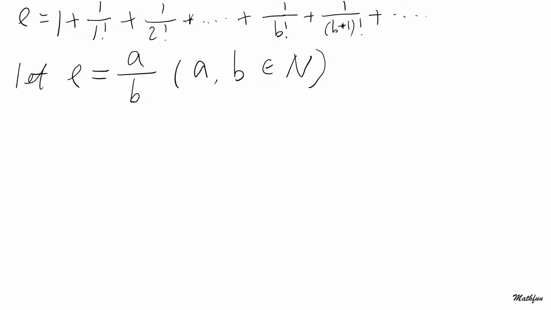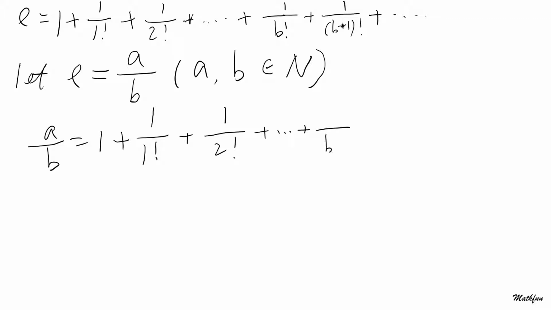so then what? Well, that means a over b equals the expression we have over there, right? 1 plus the reciprocal of 1 factorial plus the reciprocal of 2 factorial plus, I already have the term out there, the reciprocal of b factorial, and then we have the reciprocal of (b plus 1) factorial and continue.